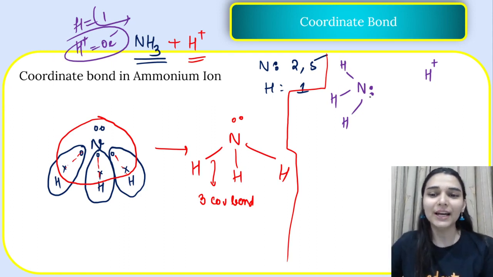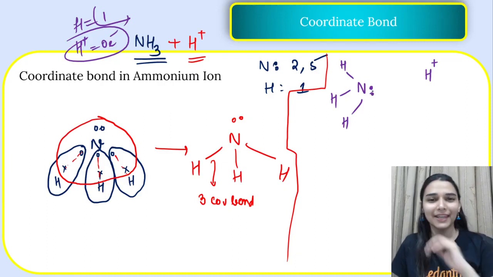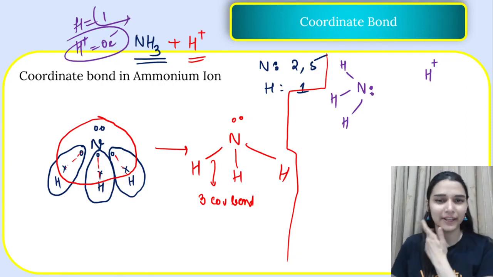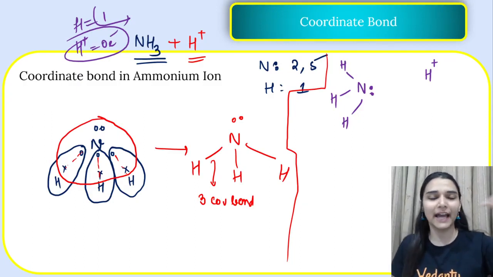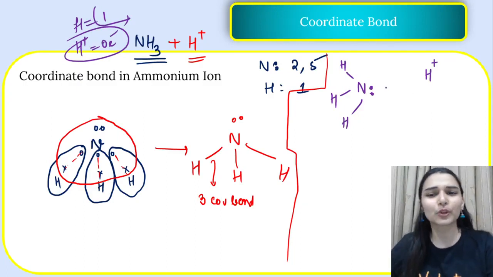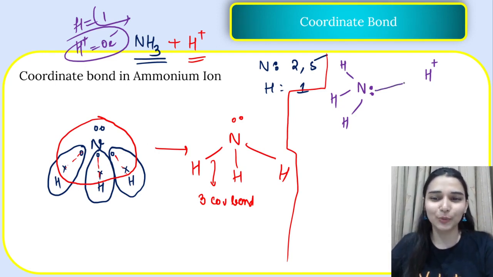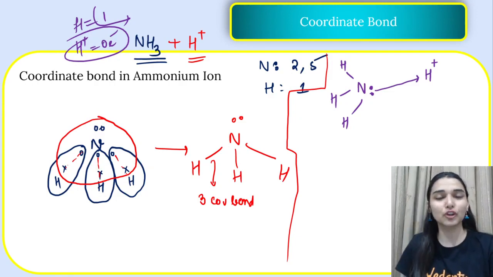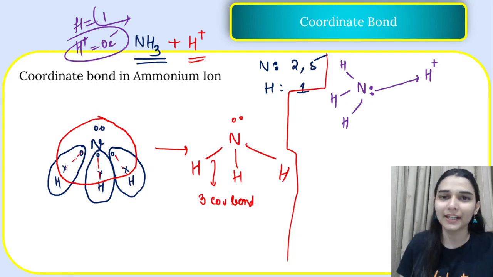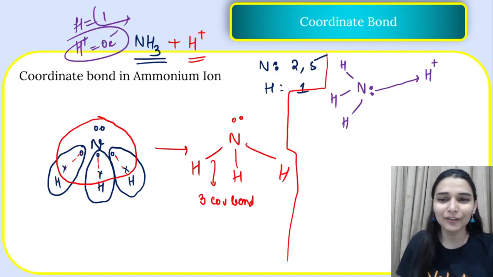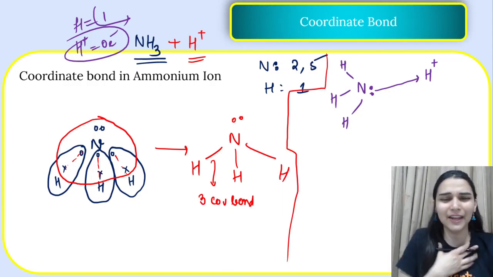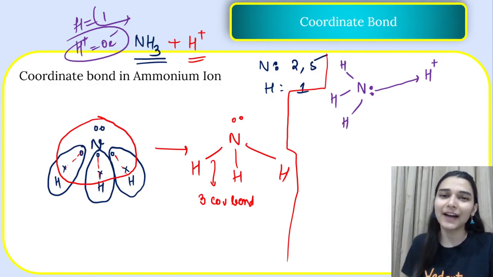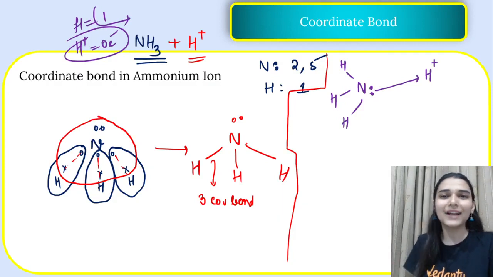ठीक है, so अब ammonia में nitrogen is like, okay, I have these extra electrons, I have extra lone pair, so I can give it to H plus, but not transfer it. I am still gonna share it. So ये nitrogen बोल रहा है ठीक है, H plus तुम भी क्या याद रखोगे, ये लो. So this one-sided sharing is done by nitrogen. Although nitrogen has a complete octet, point to be noted, nitrogen is not interested in this bond really, because it will say my octet is done. But still H plus needs that, and nitrogen is having that availability, so it's gonna give it by one-sided sharing.